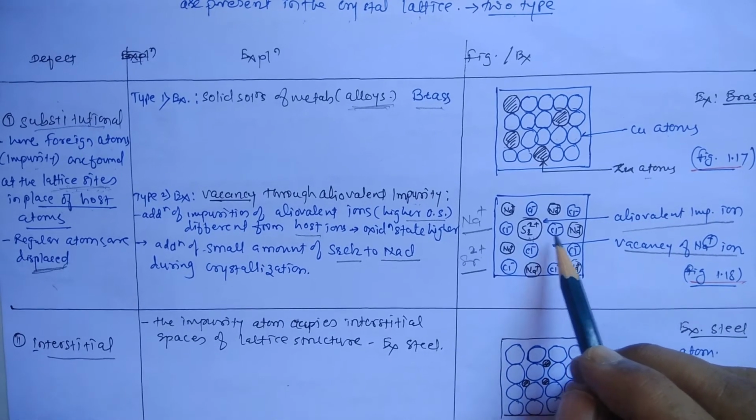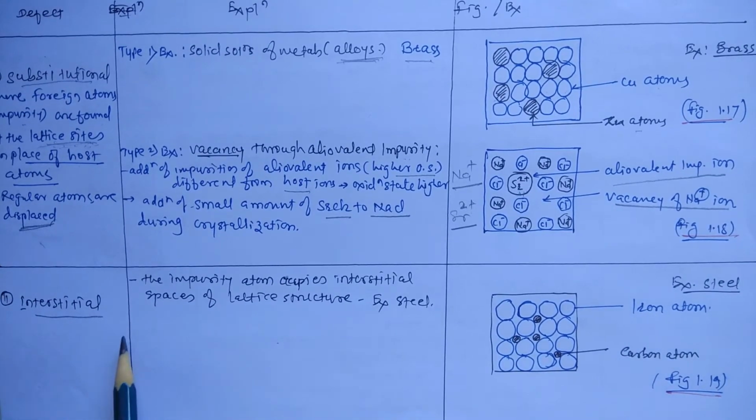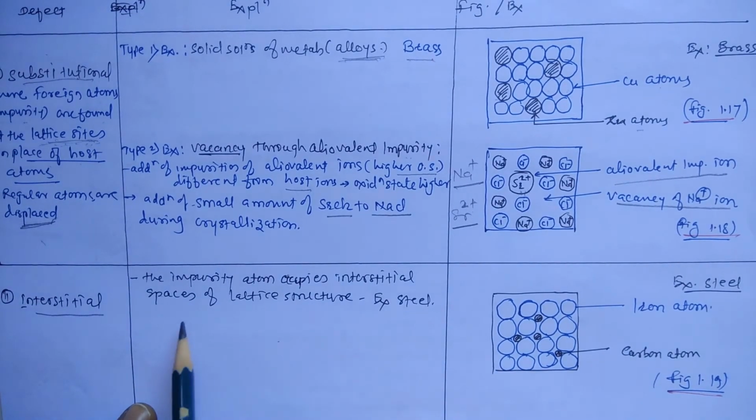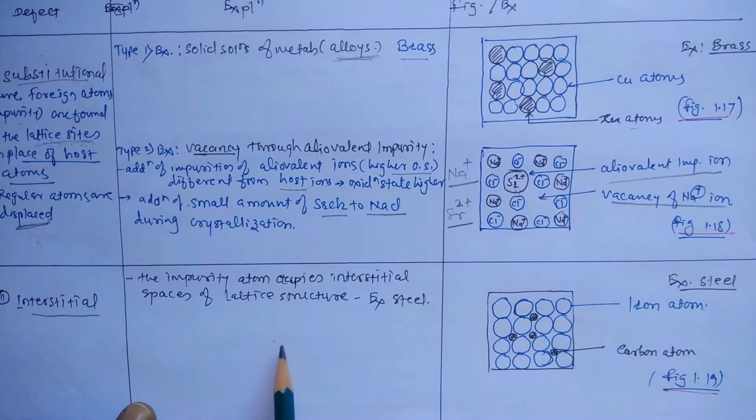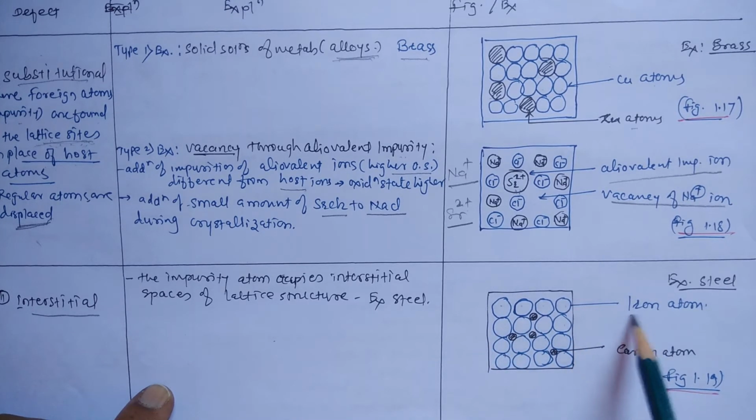Now the next is interstitial defect. The impurity atom occupies the interstitial spaces of the lattice structure, for example steel. Here the host atoms are not at all displaced; only the impurity or foreign atoms occupy the interstitial positions. Now see here, all the big circles are the atoms of iron, host atoms that remain at the lattice points as they are, but the carbon atoms, being very small impurity, occupy the interstitial positions.